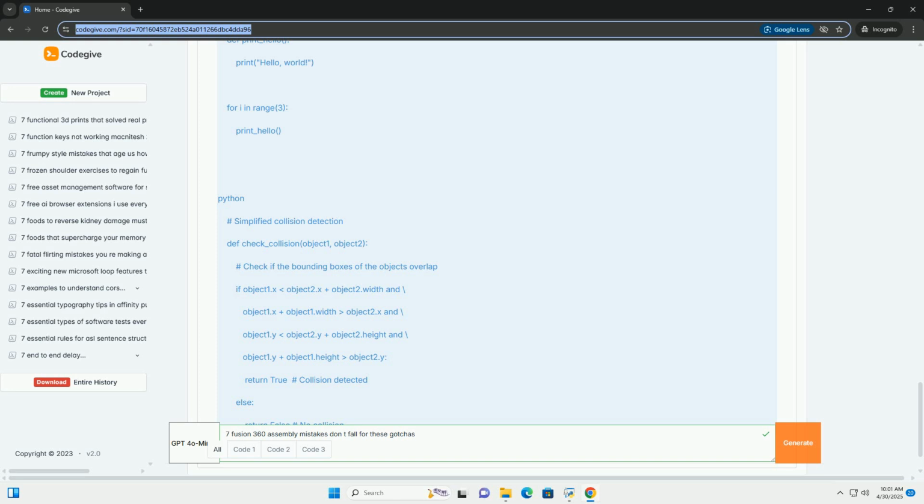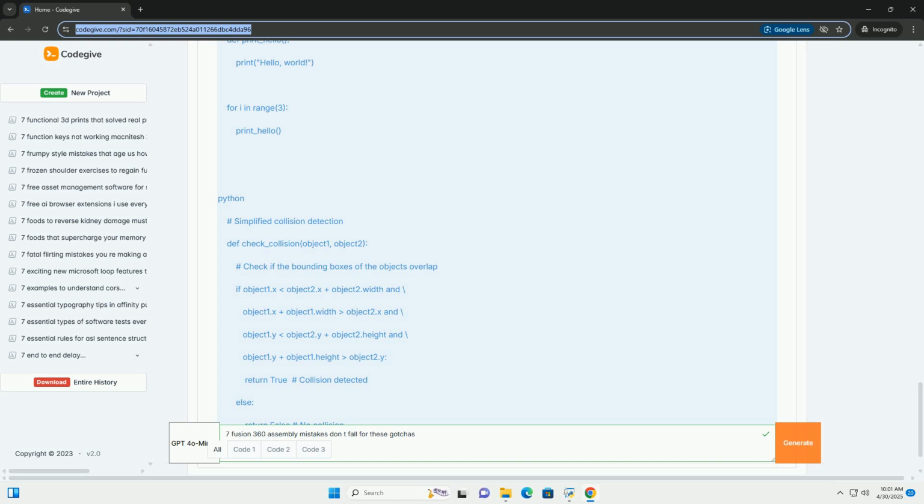4. Ignoring assembly context, top-down versus bottom-up. The mistake: not thinking about the overall assembly structure and design approach. Two common approaches are top-down, designing components in place within the assembly, and bottom-up, designing components separately and then assembling them. Mixing approaches haphazardly can lead to issues. Why it hurts: